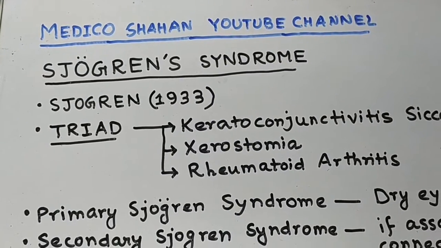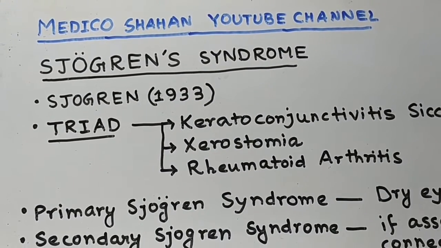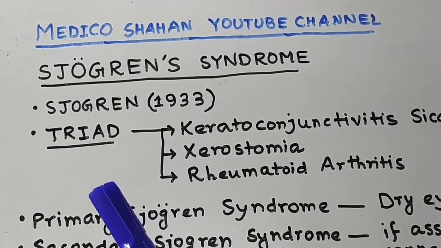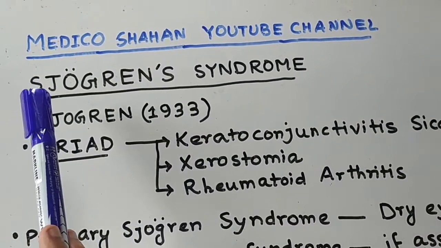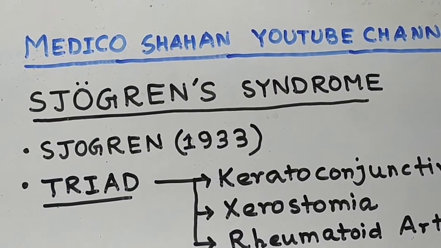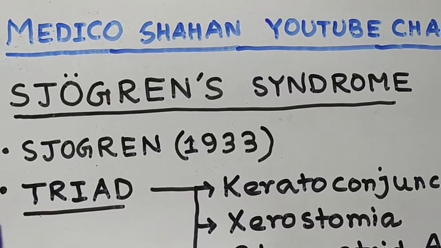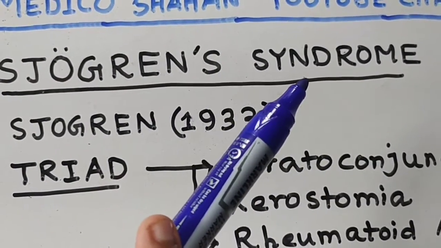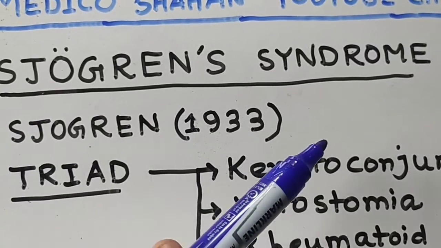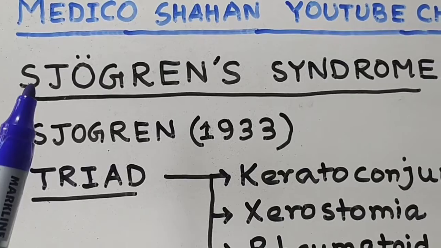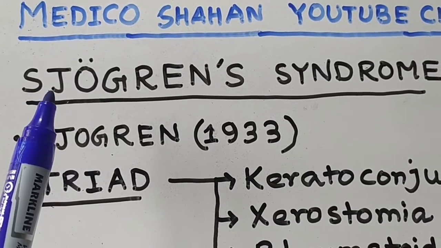Now we are in the middle of the 100 days 100 disease series, where every day I will teach you one disease. So today our topic is Sjogren syndrome. What is Sjogren syndrome? What is the triad in Sjogren syndrome? What is the clinical feature? What is the diagnosis? What is the treatment? Everything I will discuss, so be with this video.